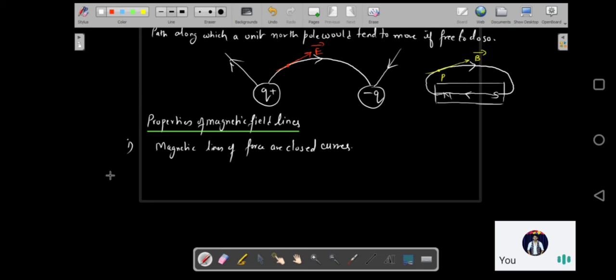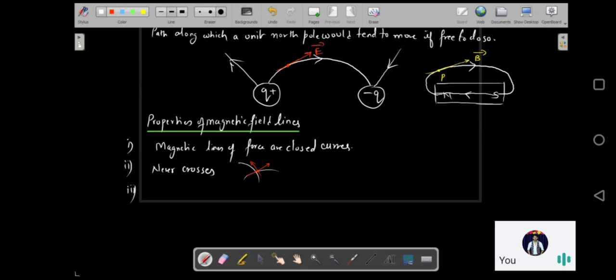The second property is that, the same as electric field lines, two magnetic field lines cannot cross each other. The magnetic field lines will never cross. What would happen if they crossed? That would mean there are two directions of magnetic field at that point. Supposing two field lines are crossing, at this point there would be two directions of magnetic field, which is not possible. That is why we say that magnetic field lines are not going to cross each other. So this is the second property.